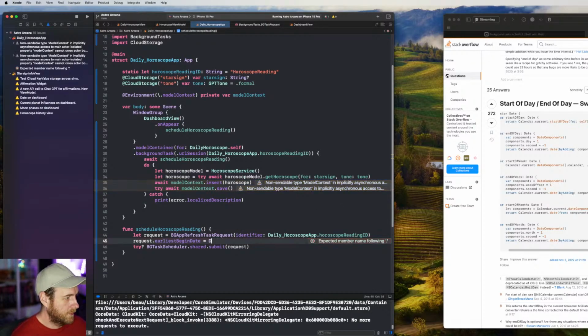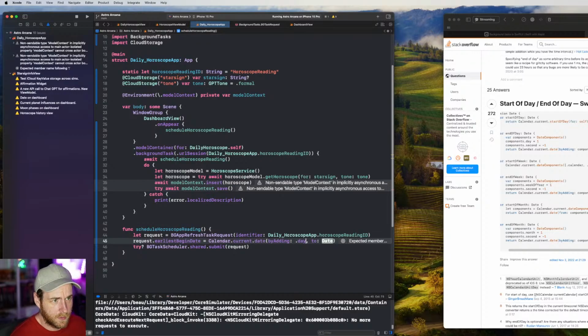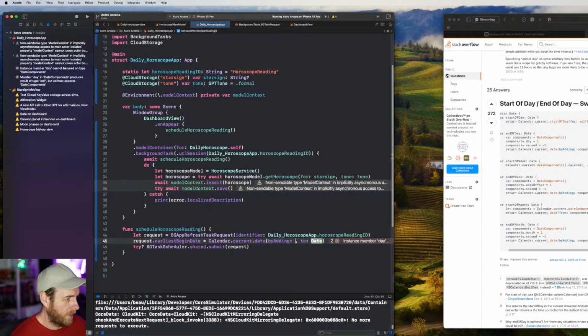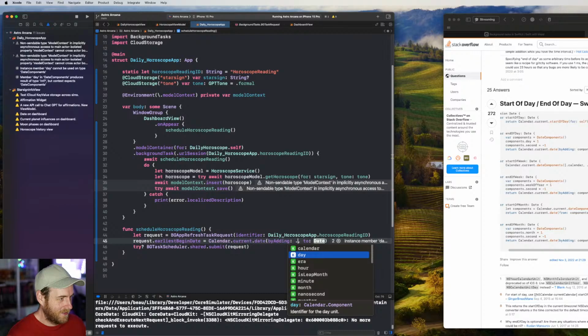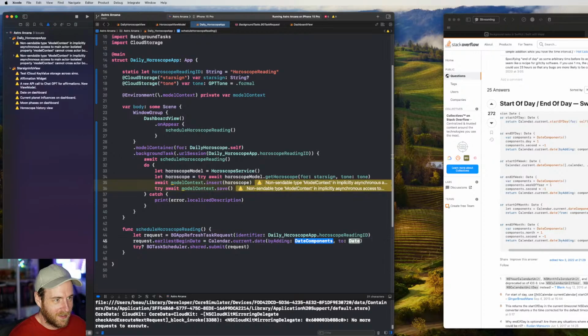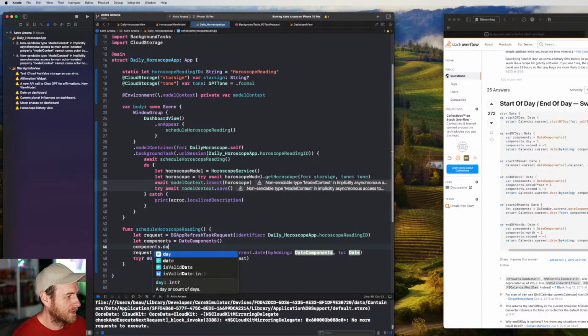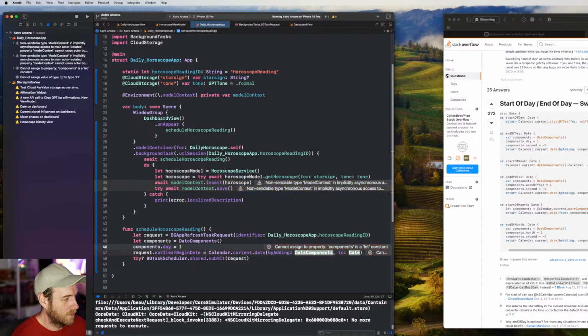Oh, here we go. So we can do this. We can go calendar, current, date by adding date components, day. Oh, wait. Sorry, one sec. We've got to create components. Date components. Day equals 1. Does this work?